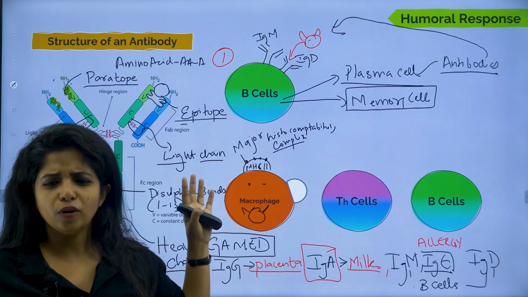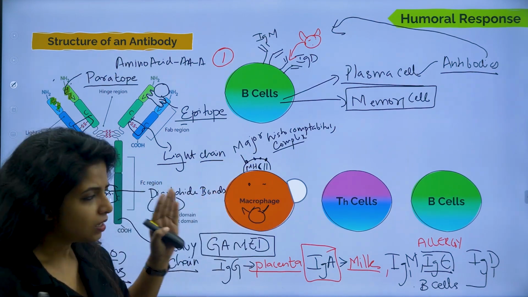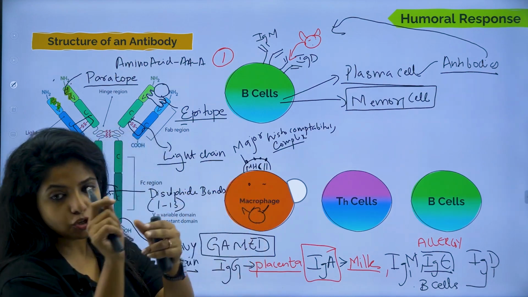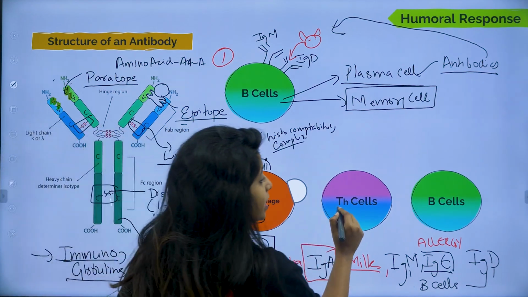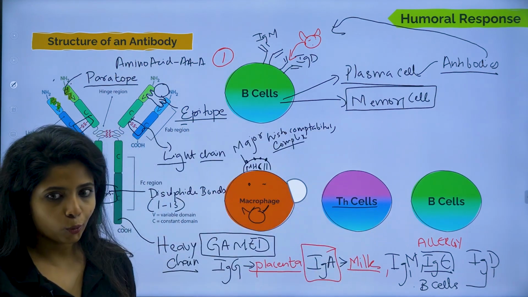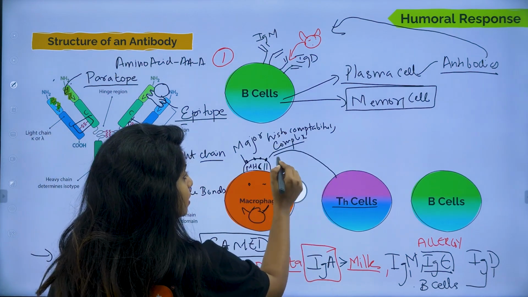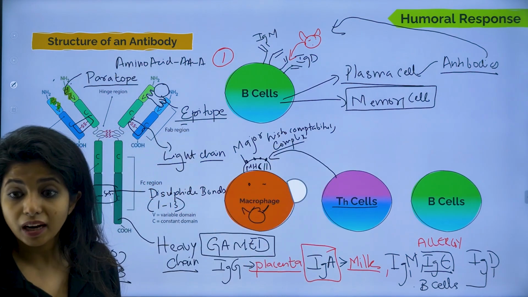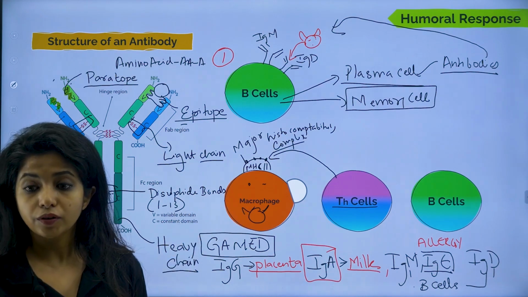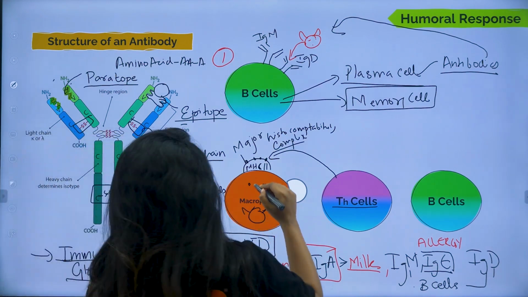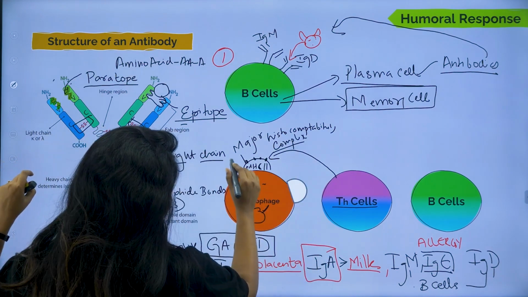As of now, just forget whatever I just said. Just imagine that this is there and it is being shown. Now the TH cell, that is the T helper cell, sees it. There is something, I have to go there. The T helper cell sees it, comes over here, and attaches to the macrophage. So this is the first thing that they did.